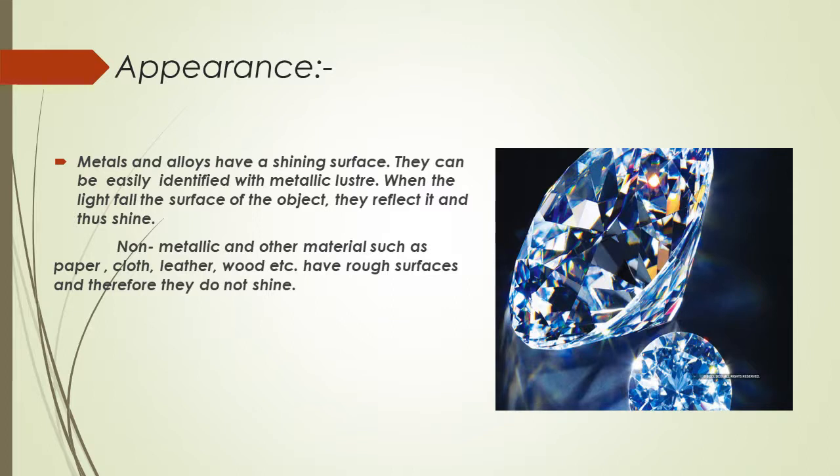Appearance. We can identify things by their outer appearance. So here we will discuss: metals and alloys have a shining surface. They can be easily identified by the metallic texture. When light falls on the surface of the object, they reflect it and thus shine. Non-metallic and other materials such as paper, cloth, leather, wood, etc. have rough surfaces and therefore they do not shine.